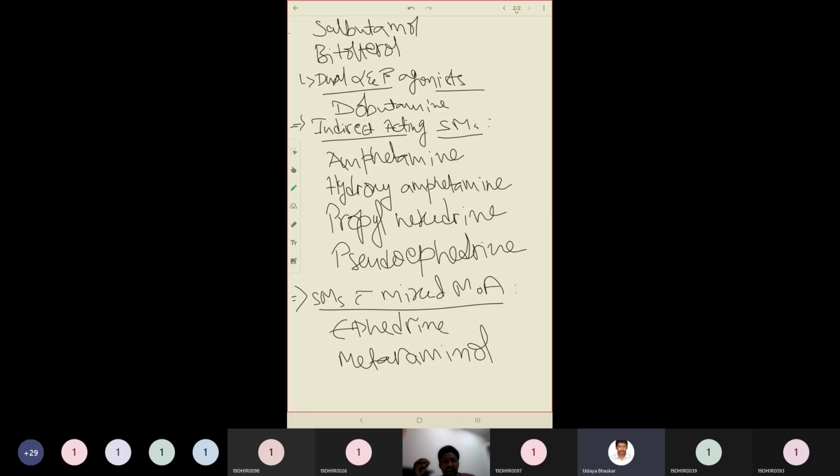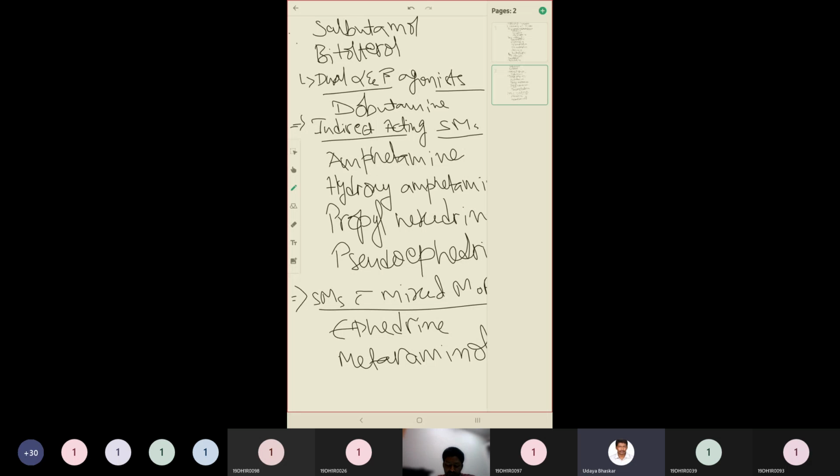Then we have the other main category, that is indirectly acting sympathomimetics. The examples include amphetamine, hydroxyamphetamine, propylhexedrine, pseudoephedrine. Okay, and the third category is sympathomimetics with mixed mechanism of action, and the examples of this category are ephedrine and metaraminol.